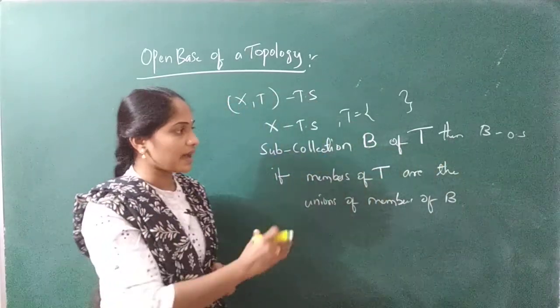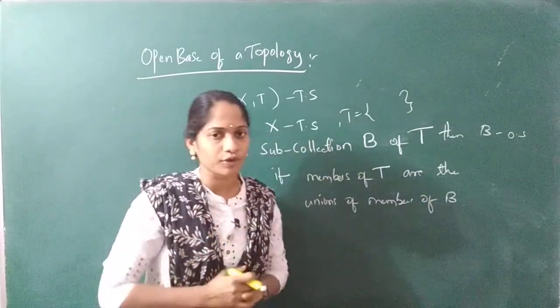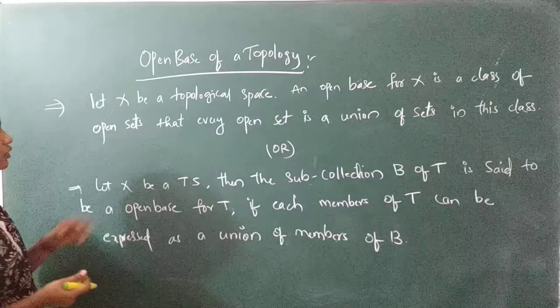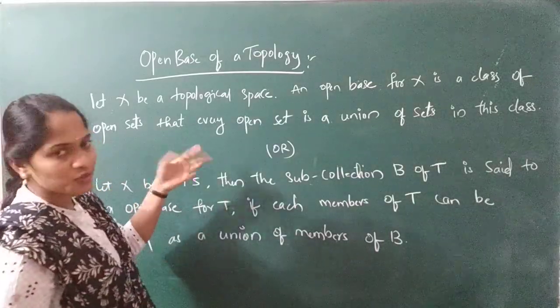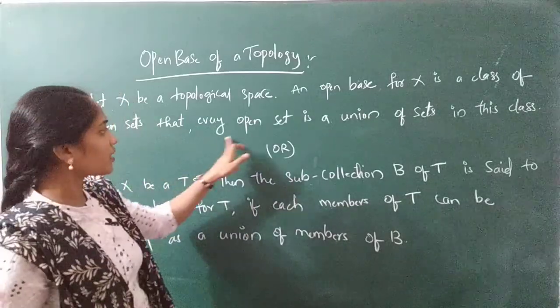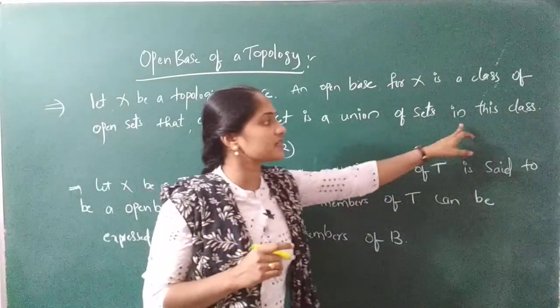Let's see an example, then it will be a clear picture for you. So this is the definition which I have explained for you. This is the simple definition, that is the one-line version: it is a class of open sets where every open set is the union of sets in this class.